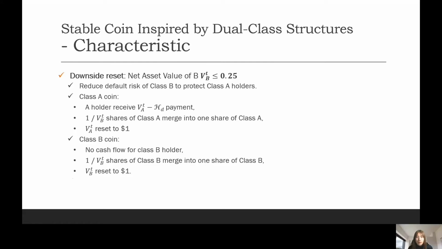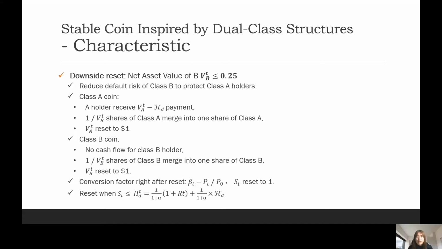And at that time, 1 over VPT shares of Class A and Class B coins are merged into 1 share of Class A and Class B respectively, so that the net asset value of both classes is reset to $1. The conversion factor beta t is reset to pt over p0 and the st will be reset to 1. As the relationship between the VPT and st is known, the criteria can be represented as when the st is smaller or equal to the HDT, which is dependent on the time t. In our design structure, the 0.25 will be the value of this letter-like symbol, HD.